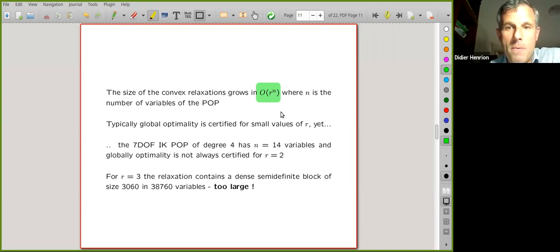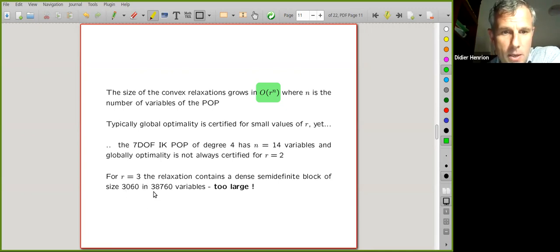We know from numerical experiments that the rank condition for global optimality is typically satisfied for small values of R, yet the exponent here being 14 and the degree of the problem being 4 makes it quite a challenge to solve the semi-definite relaxation of order 3.